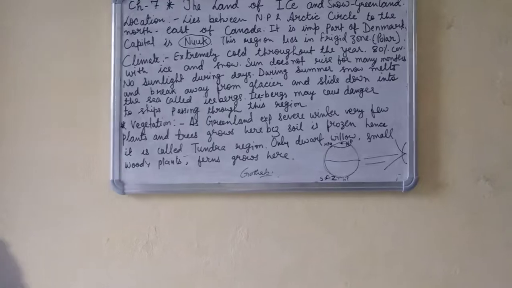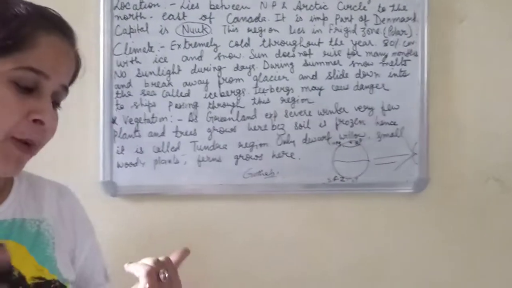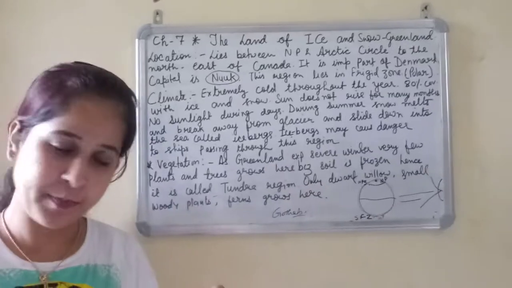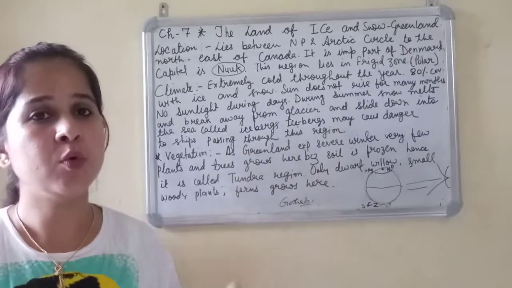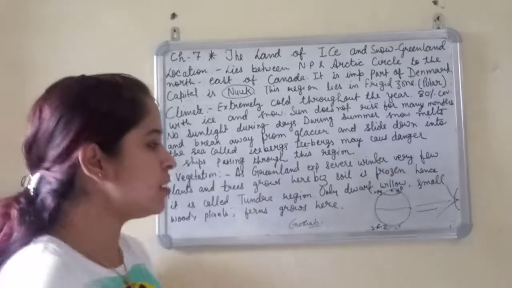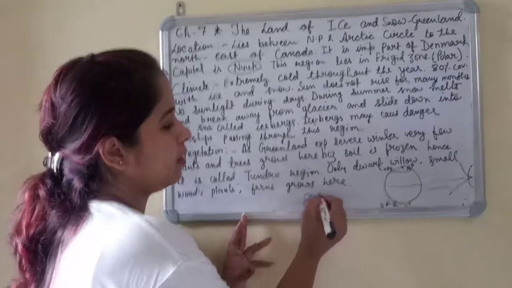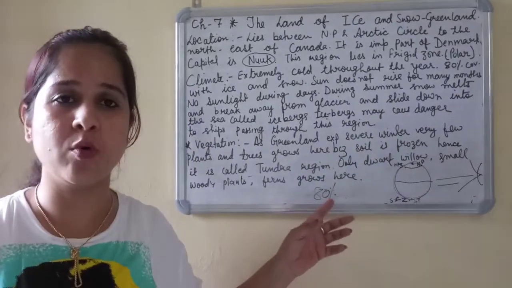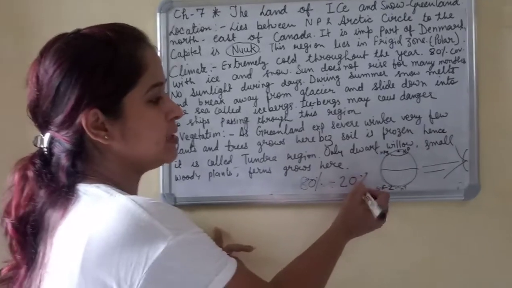So very few plants grow here, because what does a plant need? A plant needs soil, a plant needs proper temperature, and a plant needs proper air to grow. But we hardly get these, because the portion covered with ice and snow on Greenland is 80%, and the rest of the area is 20%.